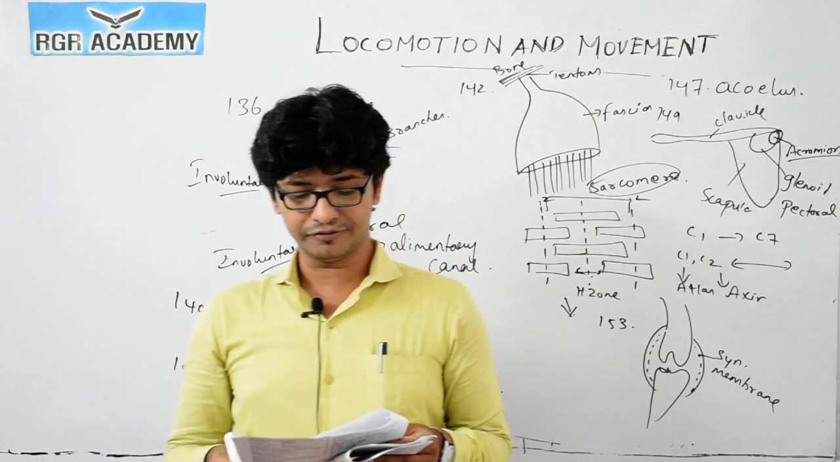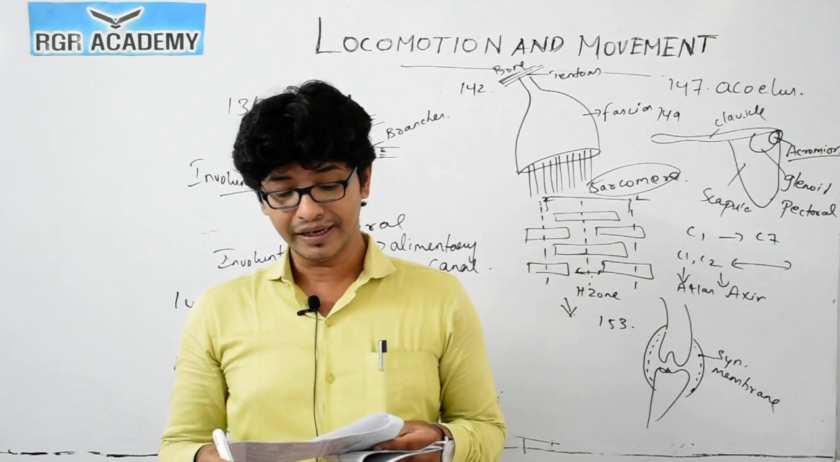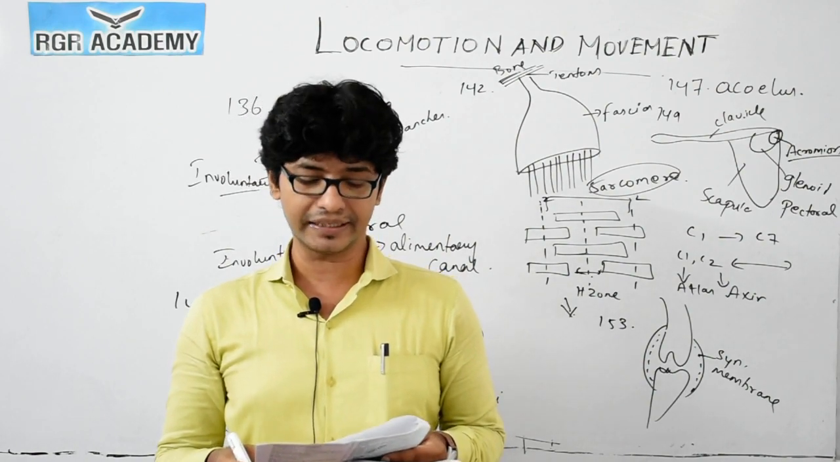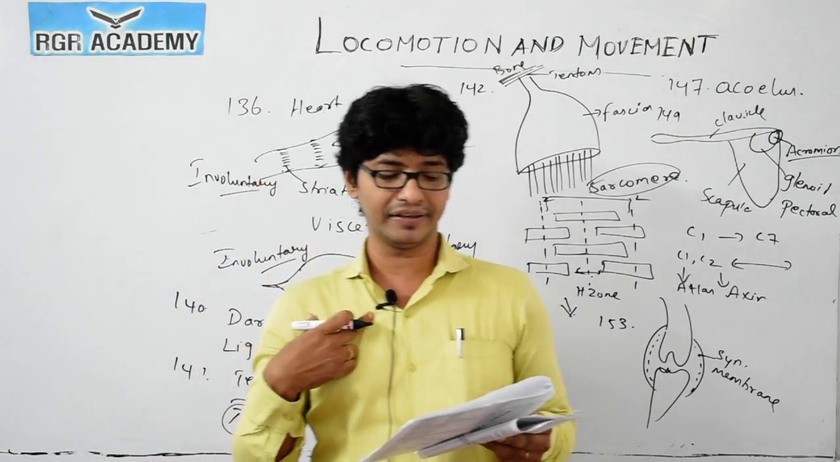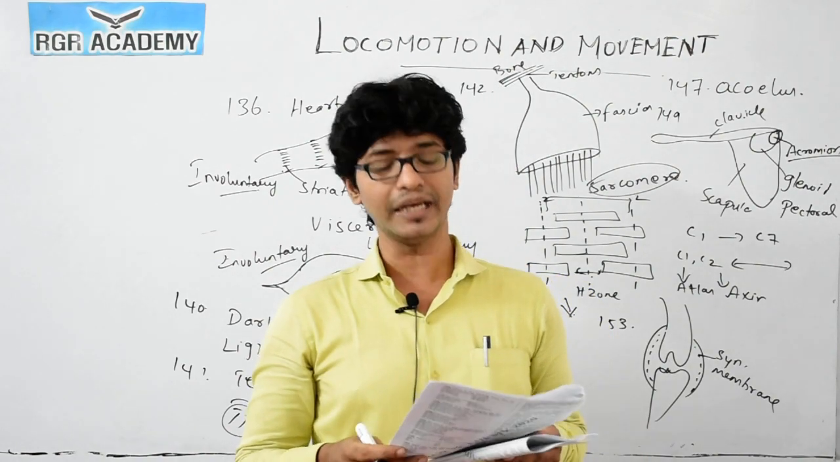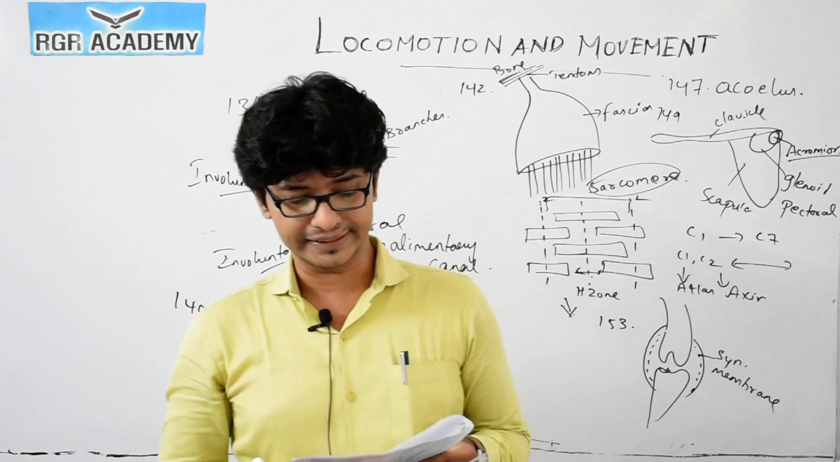Okay, 165. Which of the following bones form a link between axial and the appendicular skeleton? Which is a connecting bone? This bone, your shoulder bone, that is a clavicle, which acts in connecting between the axial and the appendicular skeleton. Option 2 is the correct answer. 166.